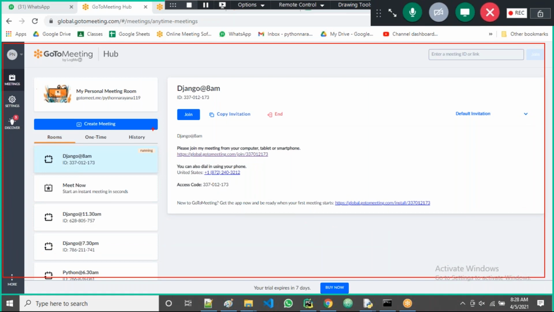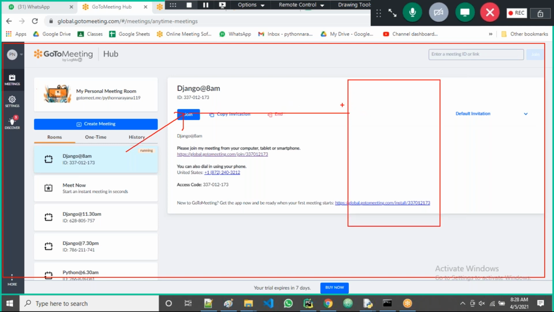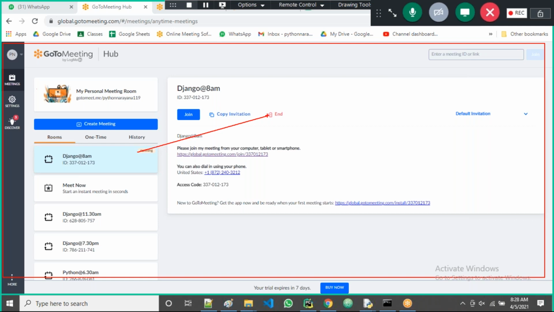Suppose I click on the join button on the front end. Something will happen on the server; some request will go to the server. Next, if I click on the end button, as a user on the browser, again some request goes to the server. What is the request here? To end the session or join the session.